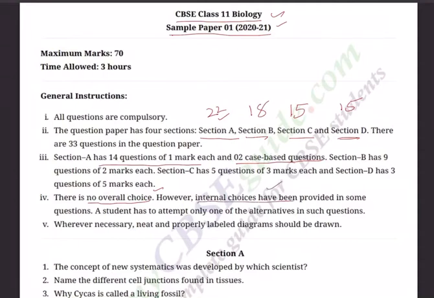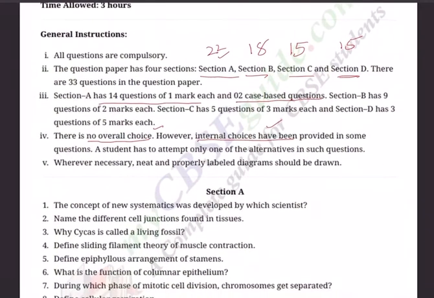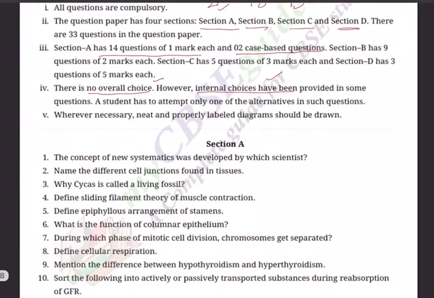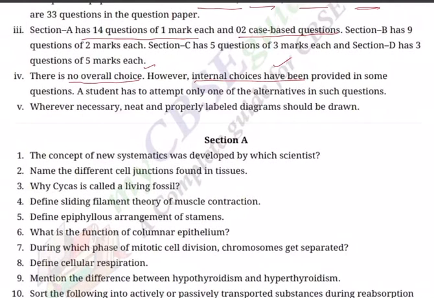There is no overall choice, but it should not create any tension in you because a lot of internal choices have been given. Particularly for long answer, all the 3 questions will have internal choice. The basic aim of giving the sample paper is that you will get familiarized and feel comfortable after doing something like 6 to 10 papers. The 11th paper will be your annual exam paper, and that should not be any problem to you. So be positive, always be happy, and when you are answering, relax and answer. Then your memory will be good.